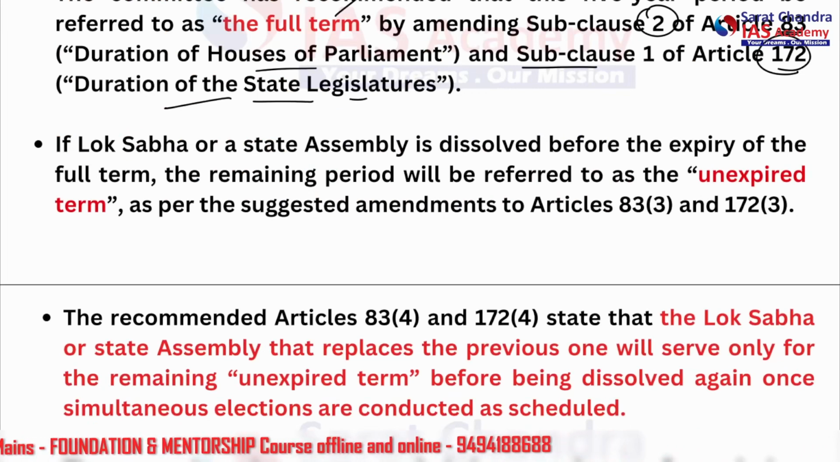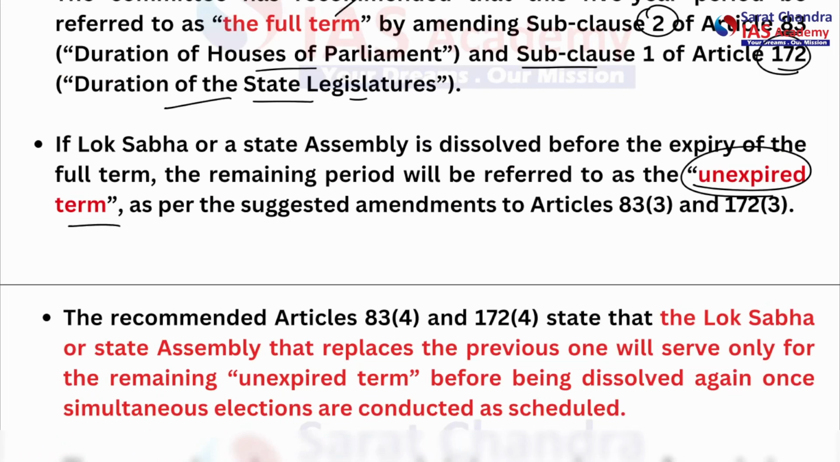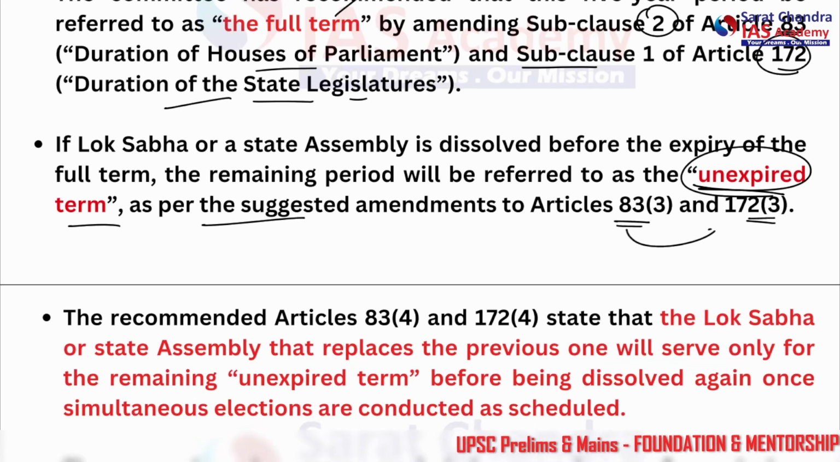If Lok Sabha or any state assembly is dissolved before the expiry of the full term, the remaining period will be referred to as the unexpired term, as per the suggested amendments to Articles 83(3) and 172(3). So this is essentially talking about the duration of the Houses.